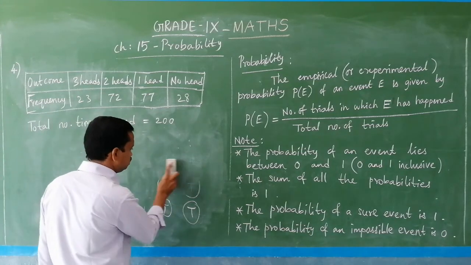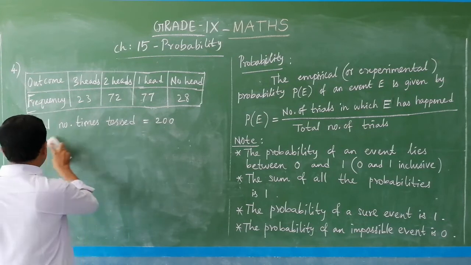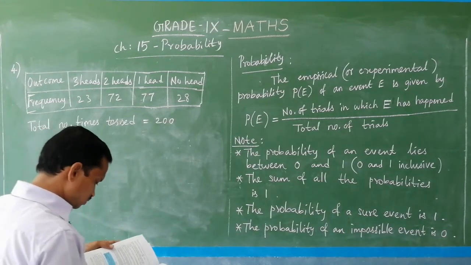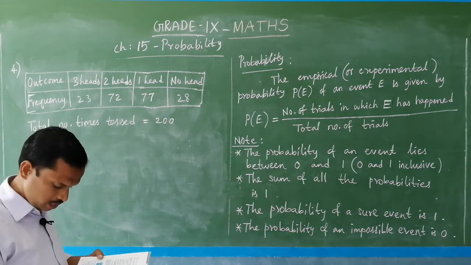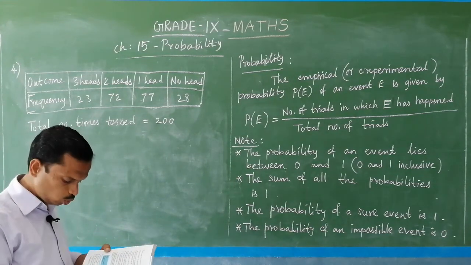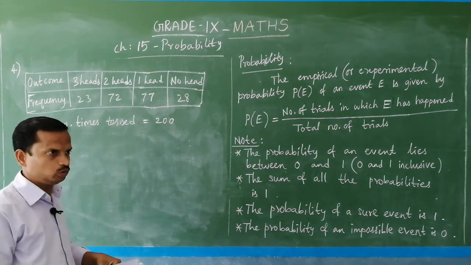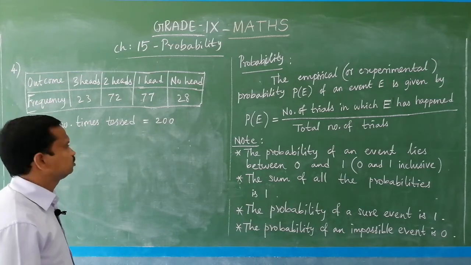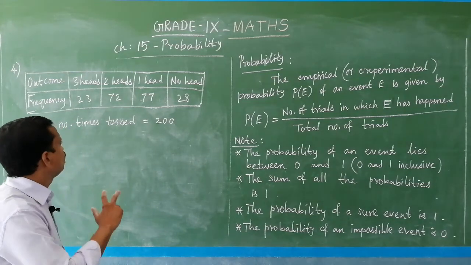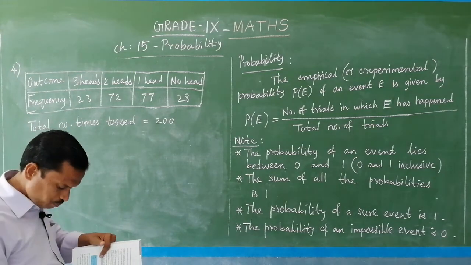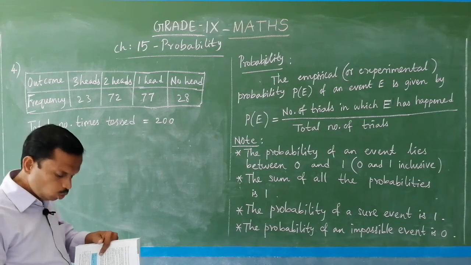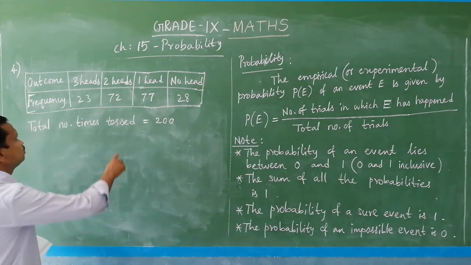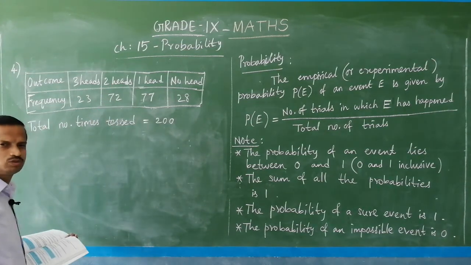So, this is the explanation of how they gave the table. And now, if the 3 coins are simultaneously tossed again, compute the probability of 2 heads coming up. Suppose the experiment is like this, if the 3 coins are tossed again, what is the probability of 2 heads coming up? 2 heads. So, 2 heads means what? You see here.